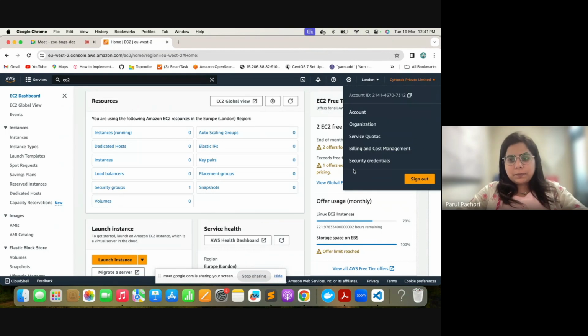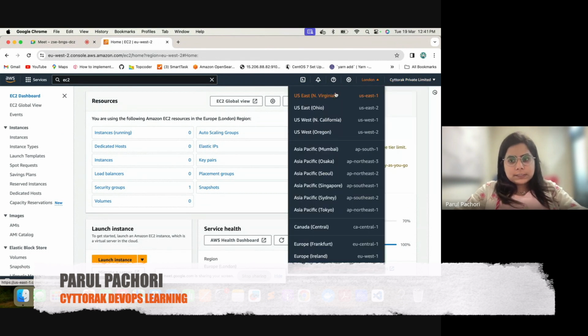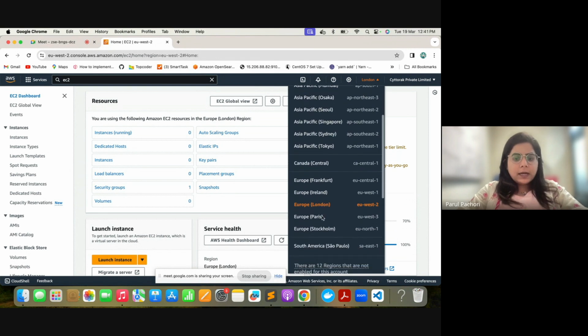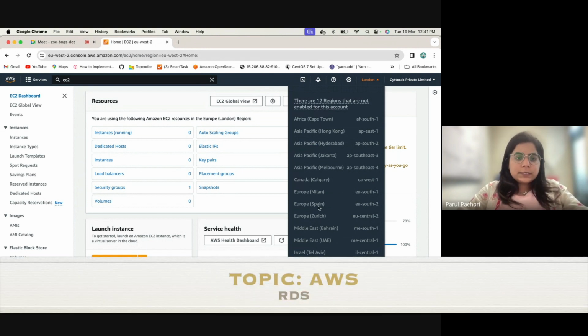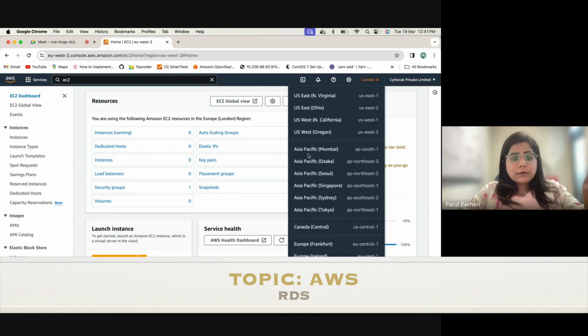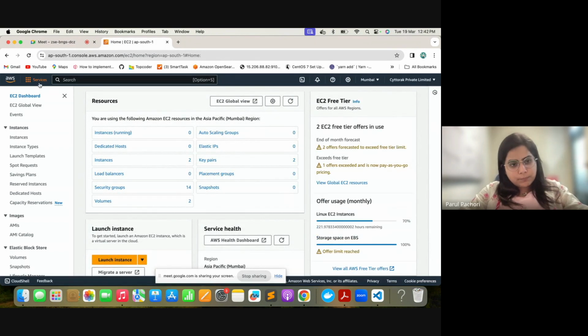So this is basically where all of our account specific, profile specific details will reside. This is specifically all the regions where AWS gives their services to us. Okay, as in this is where all the data centers are present. If you select and create a resource, it's going to be created in one of these regions, whichever region you select. Example, currently, if I am in Mumbai region, it's going to create resources in Mumbai region.